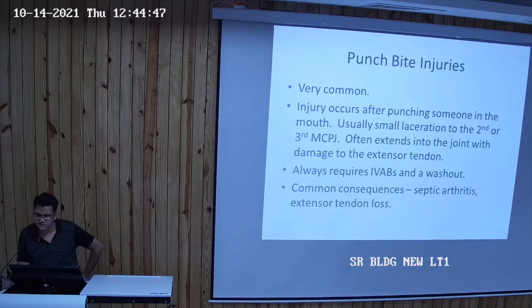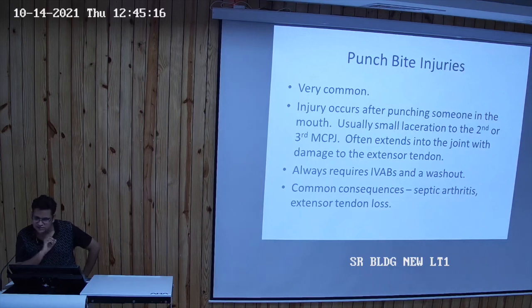Punch bite injuries are very common. The injuries occur after punching someone in the mouth. Usually a small laceration over the second or third metacarpophalangeal joint is seen, and it often extends into the joint with damage to the extensor tendon. It happens from the teeth of the victim, the person who is getting punched. It always requires a proper washout and dressings.